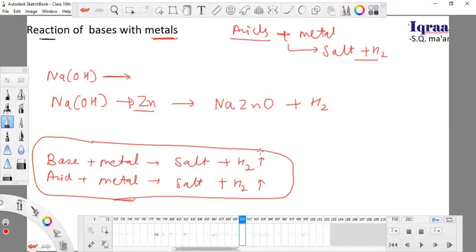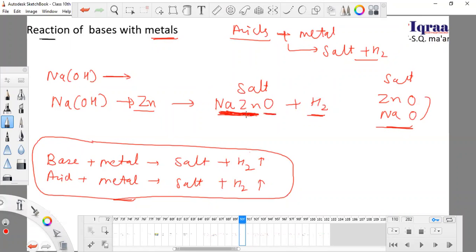There is a bit of change, that this is a salt and this is hydrogen gas, but this salt is a bit different from normal salt because this has two metals, and in general salt we have only one metal. Generally in salt we have one metal and one non-metal, but here we have two metals and one non-metal.